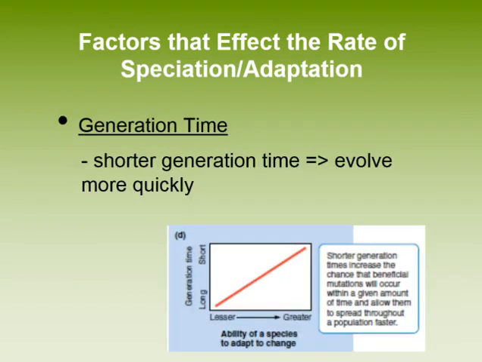Lastly is generation time. If a species has a short generation time, then they will reproduce rapidly and can adapt quicker to changes, whereas a species with a long generation time cannot reproduce as quickly and therefore is less likely to be able to adapt to a change. Rabbits have a short generation time, so the favorable trait will become more dominant in the population faster than in a population that has a long generation time, like sea turtles, which have a generation time of about 35 to 50 years.